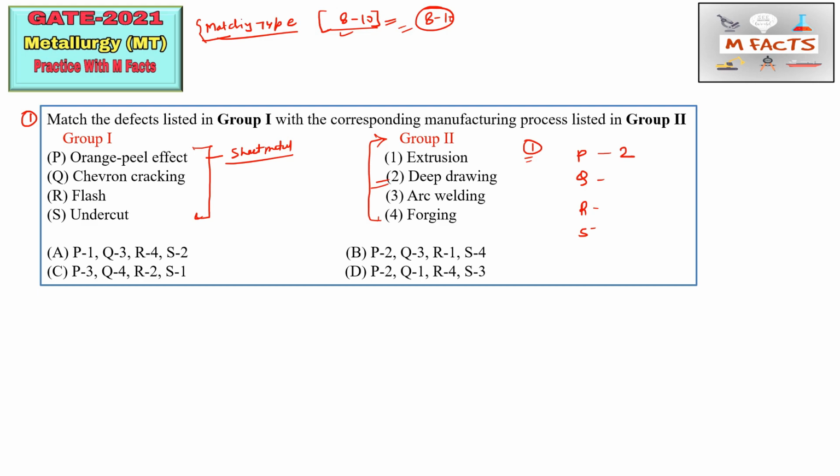Next is chevron cracking. This chevron cracking basically happens in the extrusion process. The other extrusion defects are mentioned in that PDF file, but I will revise your concept here.